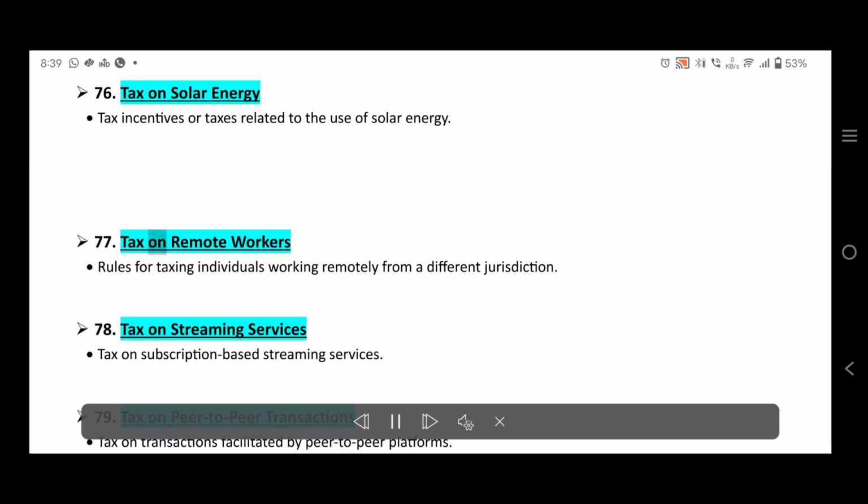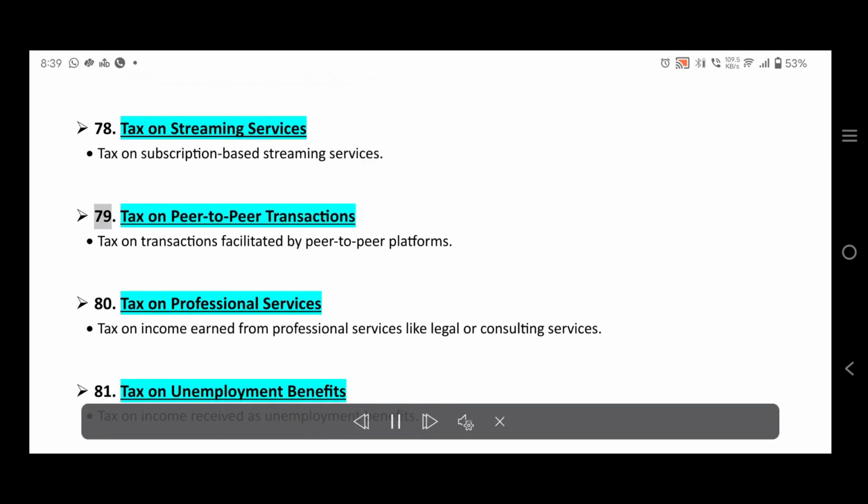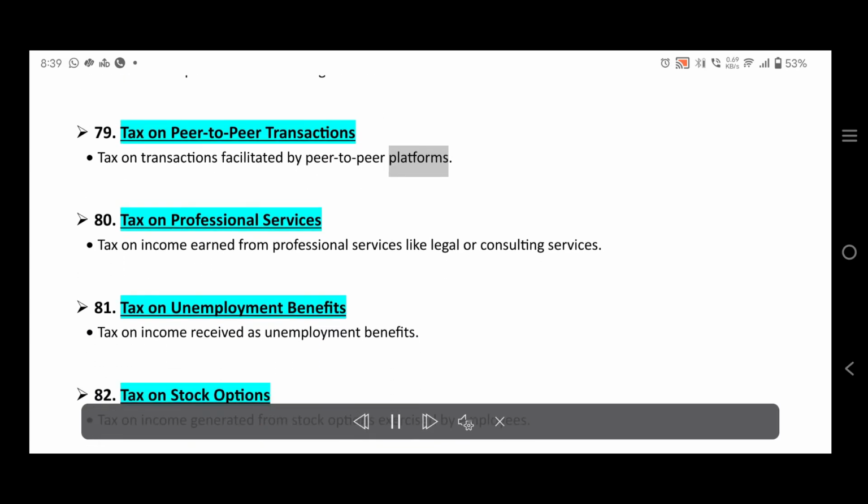77. Tax on remote workers. Rules for taxing individuals working remotely from a different jurisdiction. 78. Tax on streaming services. Tax on subscription-based streaming services. 79. Tax on peer-to-peer transactions. Tax on transactions facilitated by peer-to-peer platforms.